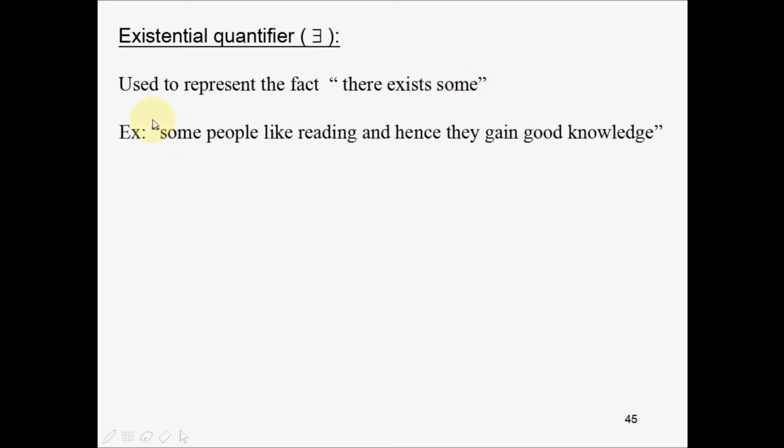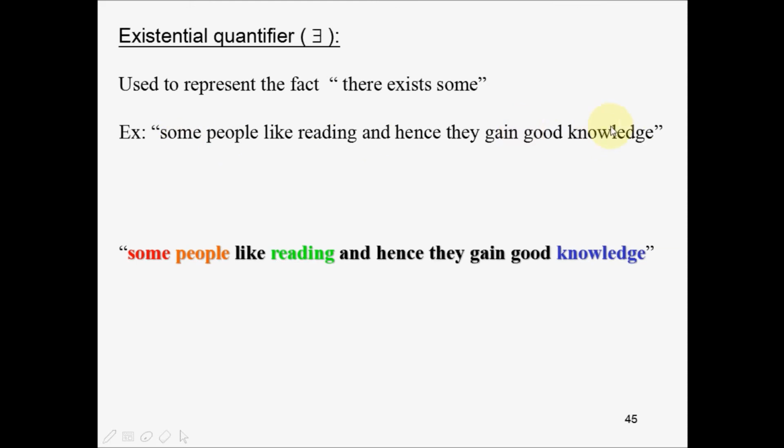The next kind of quantifier is called the existential quantifier. It is written using the notation of an inverted E. It is used to represent the fact that there exists some. Example: some people like reading and hence they gain good knowledge.